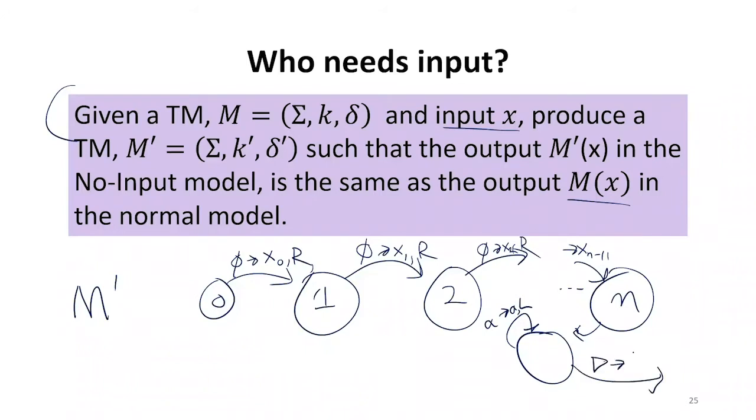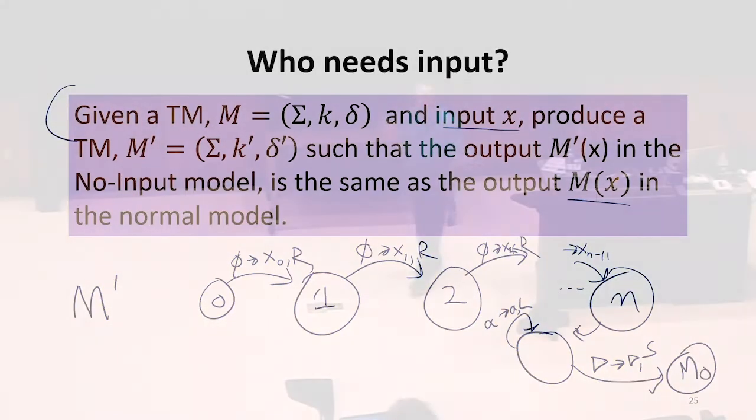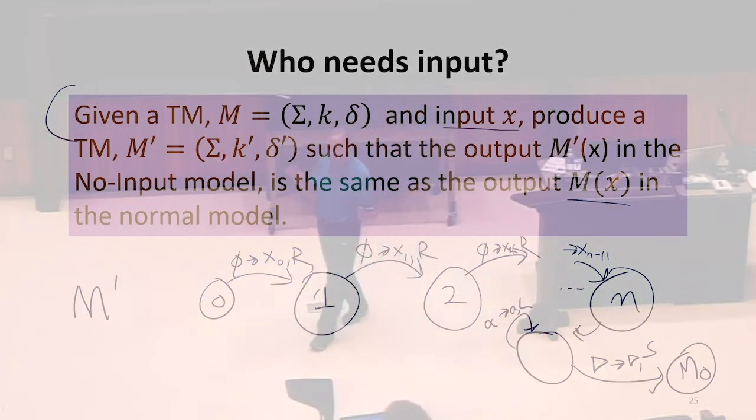And when it reads the triangle, it's going to leave the triangle. It's going to stay. And then it's going to move to the first state of the old machine. And we have no transitions back from the old machine to the new machine. We're done, right? We've constructed a machine that now writes the original input, rewinds back to the beginning of the tape, and now starts the old machine.